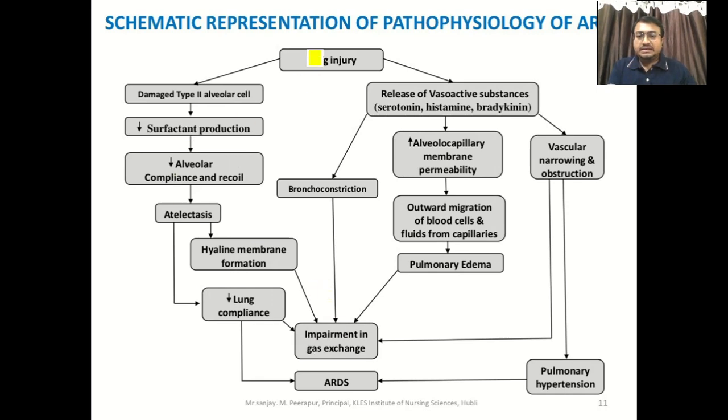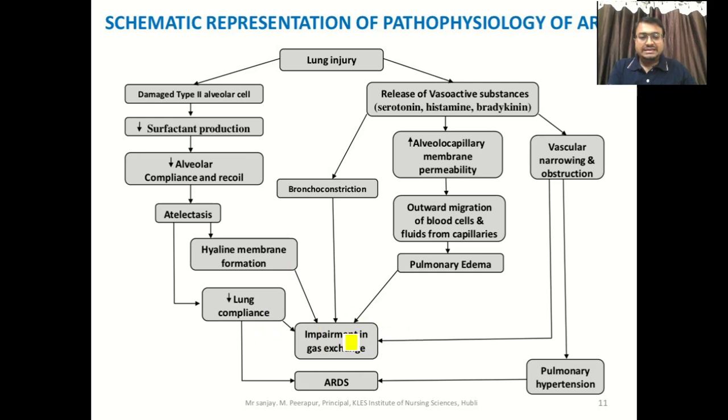So again, to summarize lung injury: it is in the form of damage to alveolar cells, decreased surfactant production, so decreased lung compliance, atelectasis, and release of vasoactive substances that produce bronchoconstriction. At the same time, there is impairment in gas exchange, hyaline membrane formation, and decreased lung compliance.